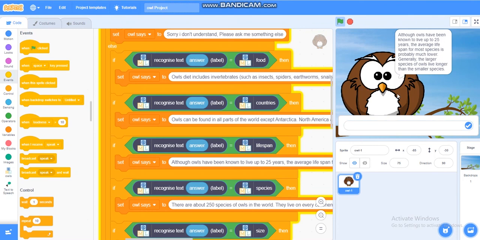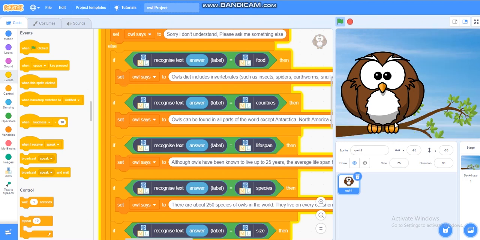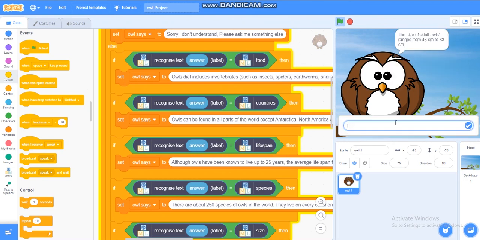Now, let's ask about the size. Okay, how big do owls get? The size of adult owls ranges from 46 centimeters to 63 centimeters.